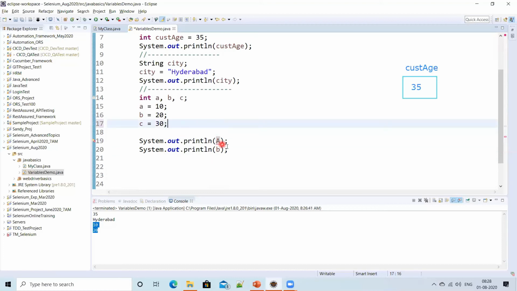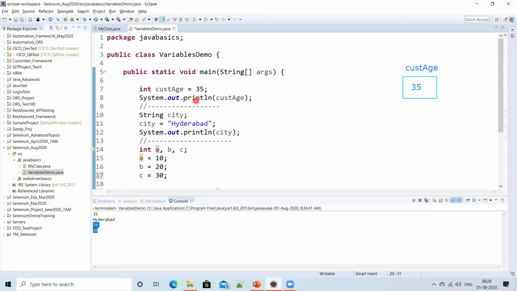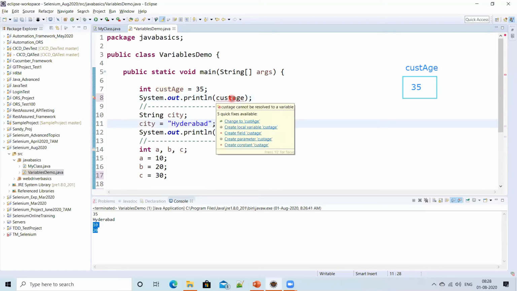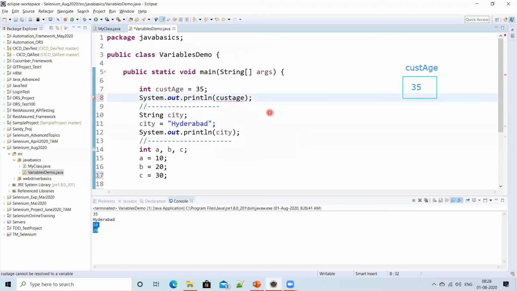So it is case sensitive. Java is case sensitive. If you use small a, here you have to use small a only. For example, here also see that, in custAge I used a capital A. Maybe while typing next time, I used a small a. See that you are getting an error. What is that error? It is showing you a syntax error: custage cannot be resolved to a variable. Understood? So you have to change that a to capital A. So it is case sensitive, and you have to give it exactly.